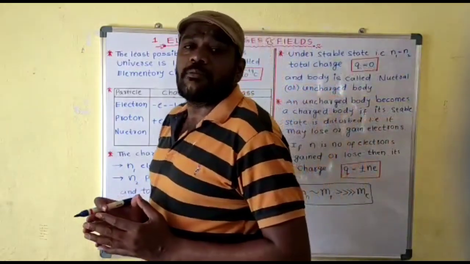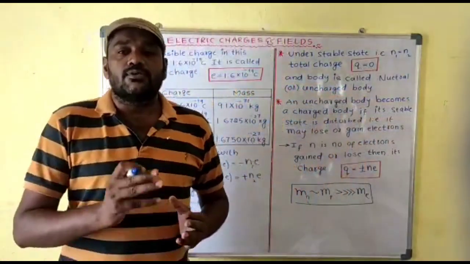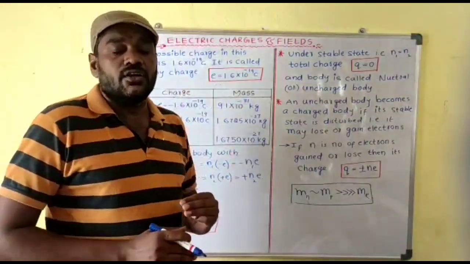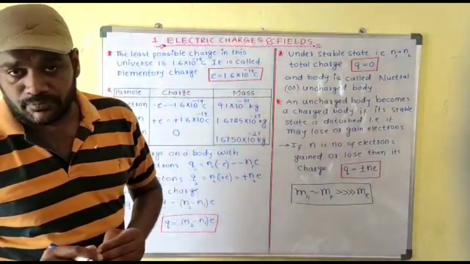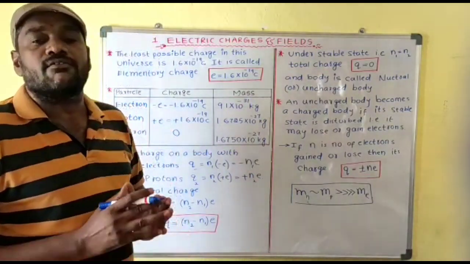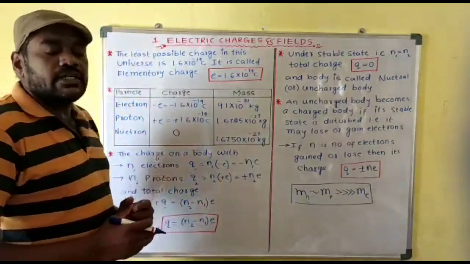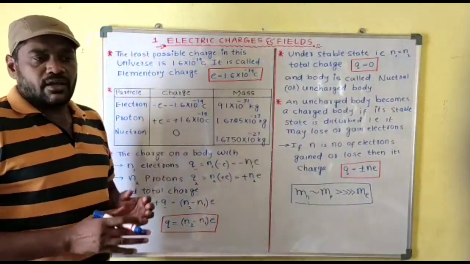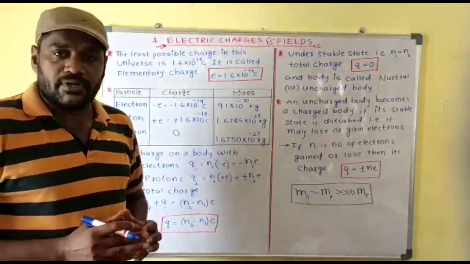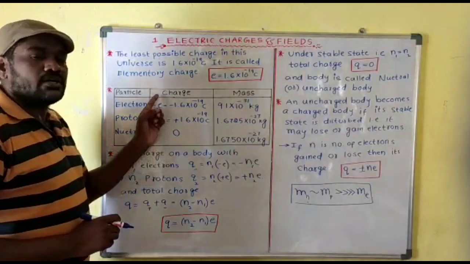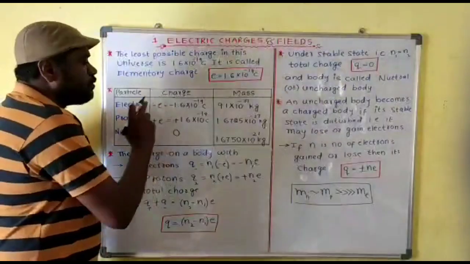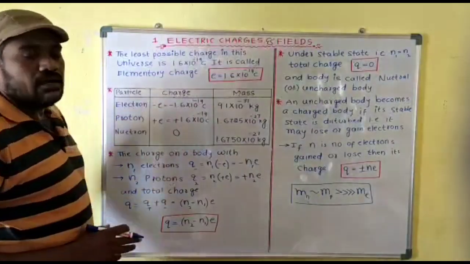Many elementary particles are present, but among them the most important particles to study electric charges and fields are only 3 particles. Those are electron, proton and neutron. These particles are called subatomic particles, elementary particles or fundamental particles. Now let us start with these 3 particles. All these 3 particles contain 2 important properties. One property is the electric charge, simply charge, and one property is the mass. First let us discuss the charge, then the mass.